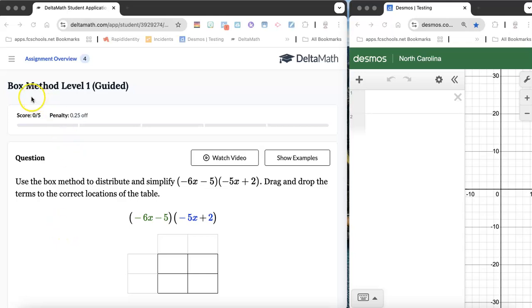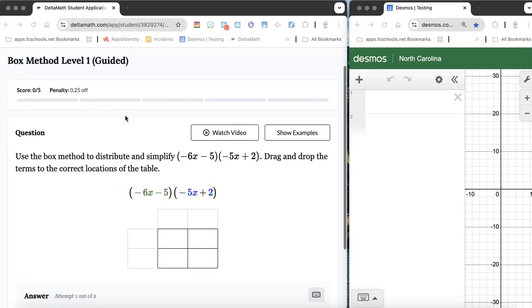All right, in this Delta Math module, we're going to use the box method. It's a guided thing. They're trying to teach you how to set up and use the box method. So we're going to do a certain number of problems of this style. Now notice that we've got things that are in parentheses. Parentheses are grouping symbols. We're meant to keep them together.